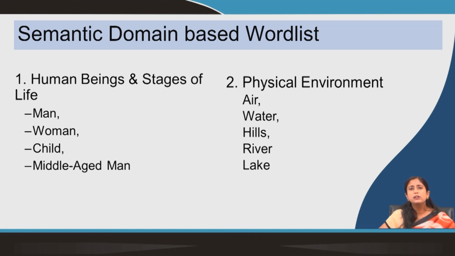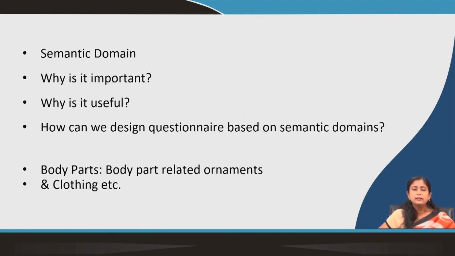We can have different domains like physical environment, animals, domestic animals, wild animals. So, within one domain also one can have different types of subdomains. One can have body part as a domain and then below it one can have only the parts of the face and so on, or internal body parts and external body parts. So, things like that. That way the words are categorized.